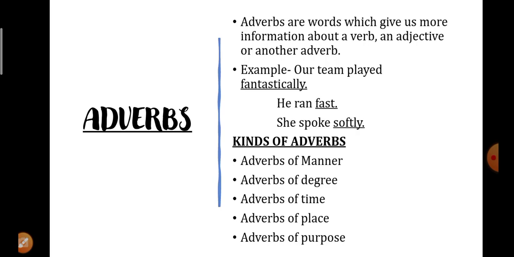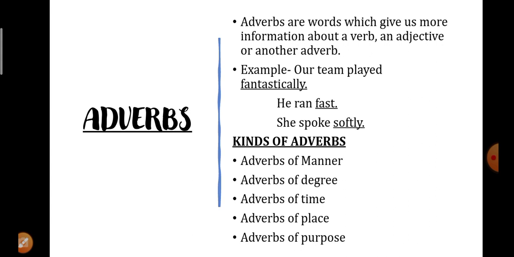First of all, we should know what an adverb is. So let us know this. Adverbs are words which give us more information about a verb, an adjective or another adverb. So whenever we are able to get some extra information about a verb or an adjective or another adverb, those words are known as adverbs.